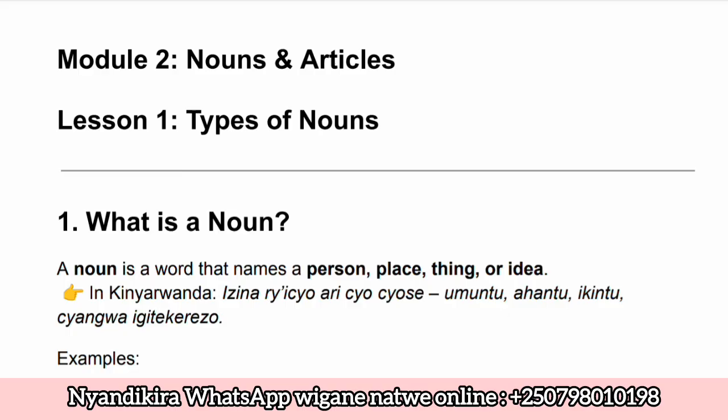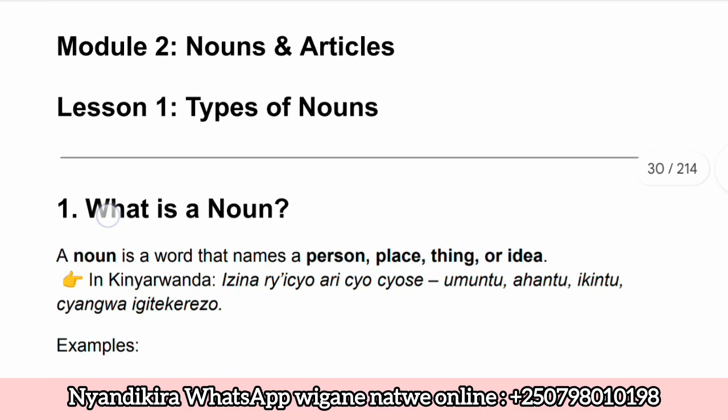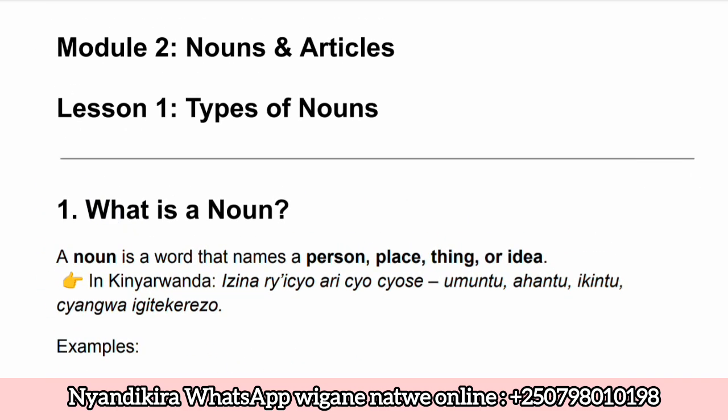So now let's get started with the module 2. Reka noneho dutangire na module ya kabiri aho tugiye kwiga amazina uburyo agenda akoreshwa mu buryo bugiye butandukanye ndetse n'izo twita articles. Articles ni amwe mu magambo yifashishwa akurikirana n'amazina mu kugaragaza ubwinshi bw'amazina, niba ayo mazina ari rusange cyangwa ari general.